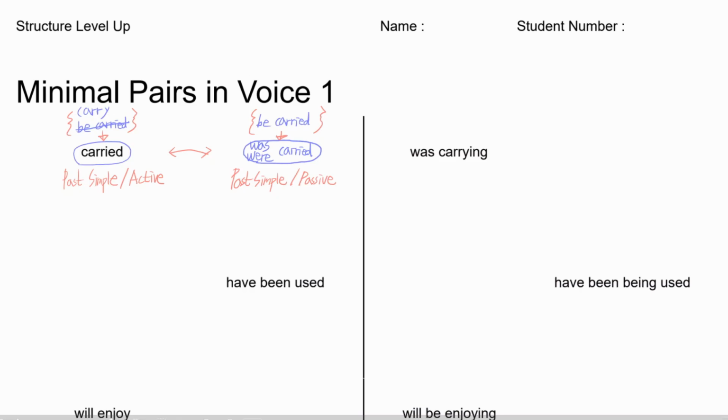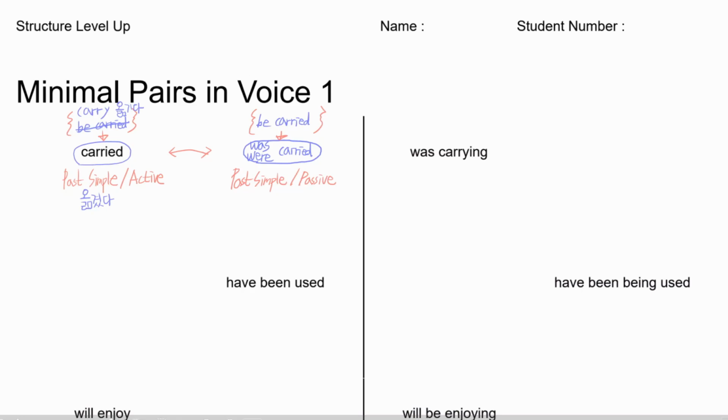All right, so let's think about the meaning here. Carry means 옮기다, right? So past simple version of 옮기다 is 옮겼다. How about be carried? What does it mean?